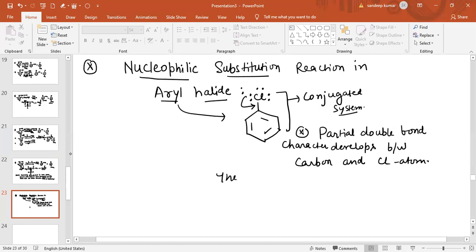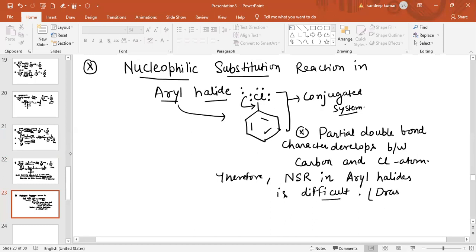Therefore we can say nucleophilic substitution reaction in case of aryl halides is difficult. So the reaction will occur under drastic conditions, which we will study.